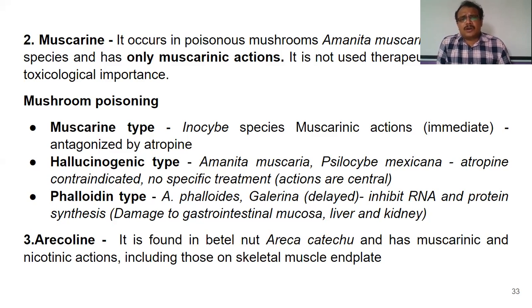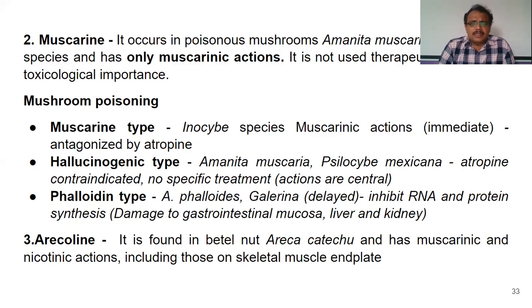Muscarinic actions in the sense, all the actions which we have discussed on different receptors will be produced by this muscarine. And this can be antagonized by atropine because atropine is an antagonist to those muscarinic receptors. So atropine will go and bind to the muscarinic receptors so that this agonist cannot act on those receptors and it won't be able to produce its action.